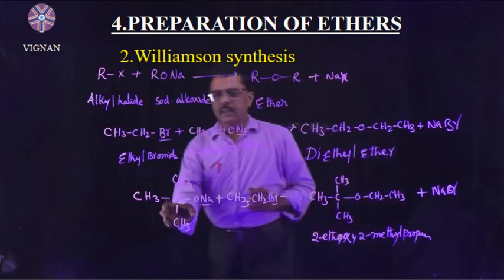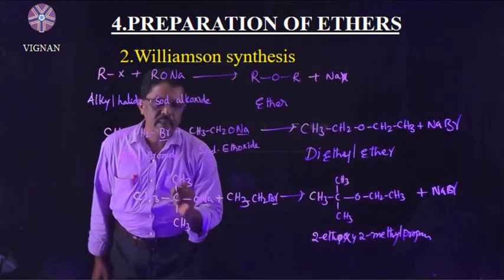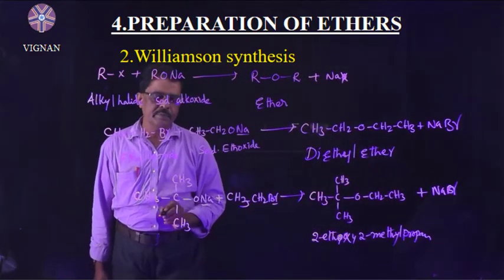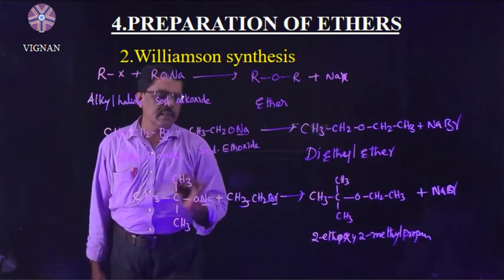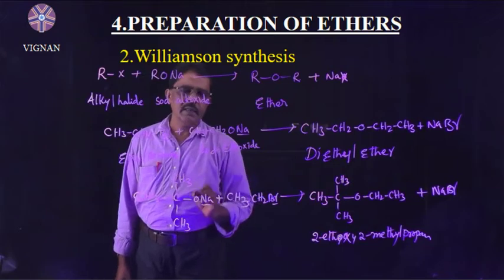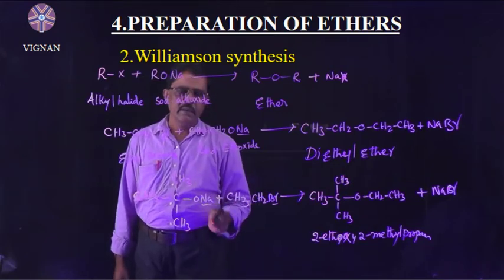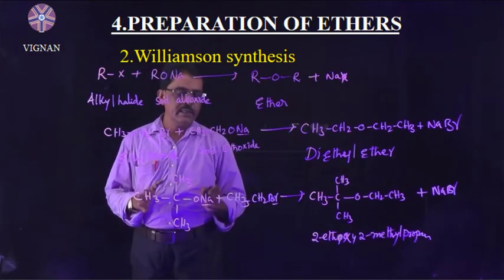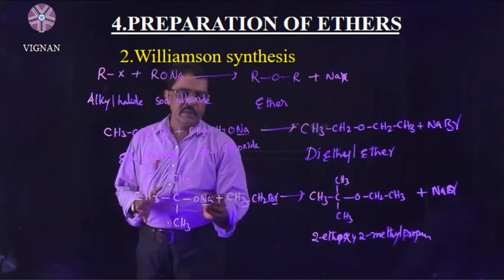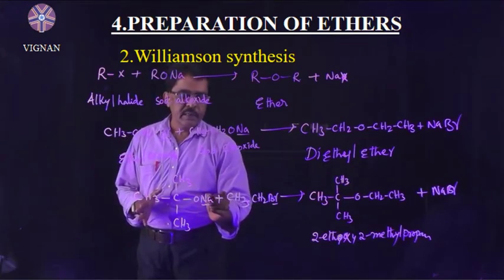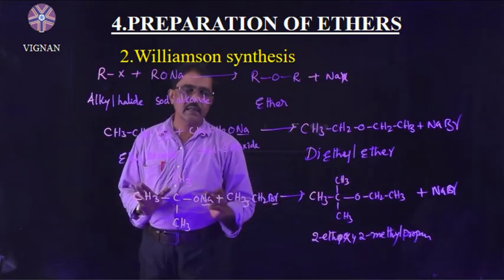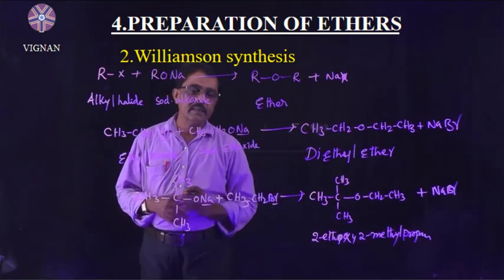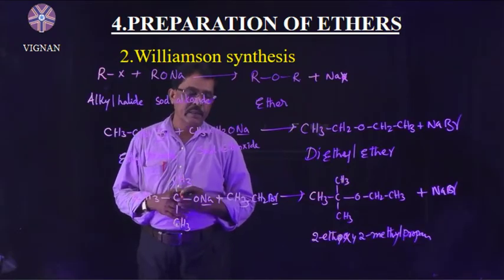Here the alkoxide ion is tertiary butoxide, a tertiary alkoxide ion, which reacts with the primary alkyl halide. If we change this, and a tertiary alkyl halide reacts with the alkoxide ion, then we won't get the ether. Why? Because elimination is predominant.